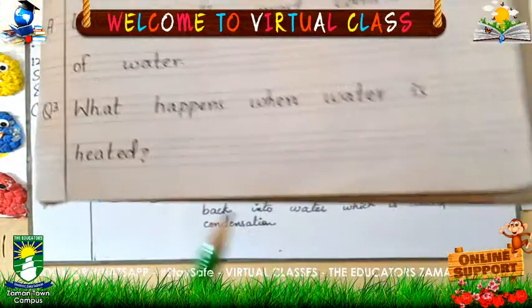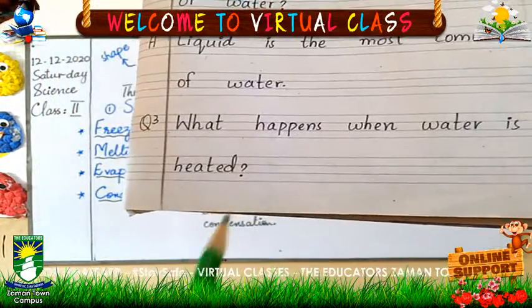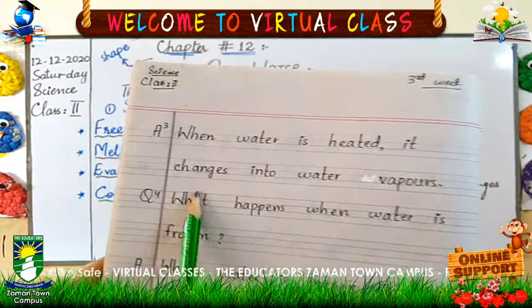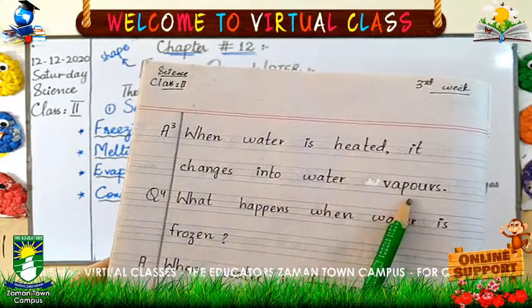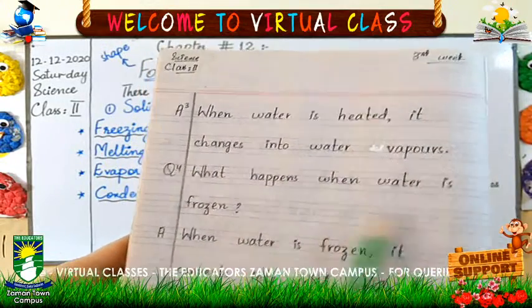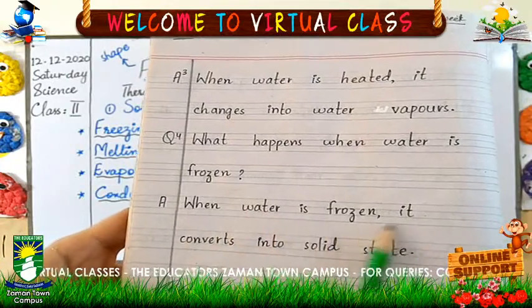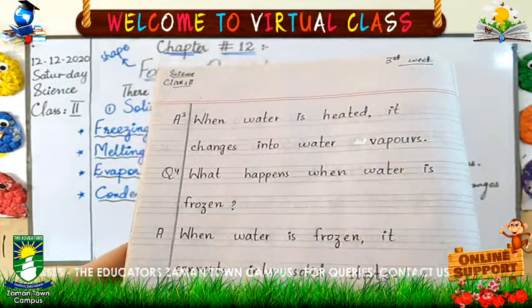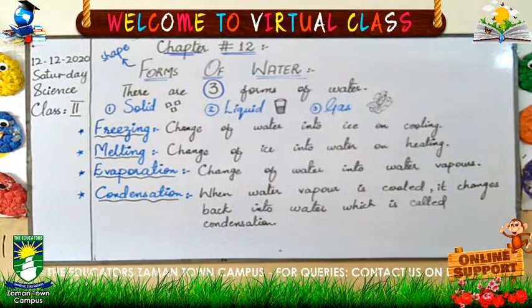Question number 3, what happens when water is heated? Answer is, when water is heated, it changes into water vapors. What happens when water is frozen? When water is frozen, it converts into solid state, which is ice. So this was your copy work.